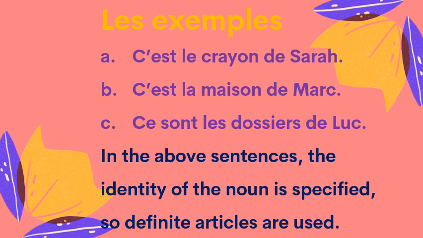Third one, ce sont les dossiers de Luc, means these are the files of Luc. So again, we know that the files which we are talking about belong to Luc, and files is a plural noun here, dossiers, so the definite article les is used.